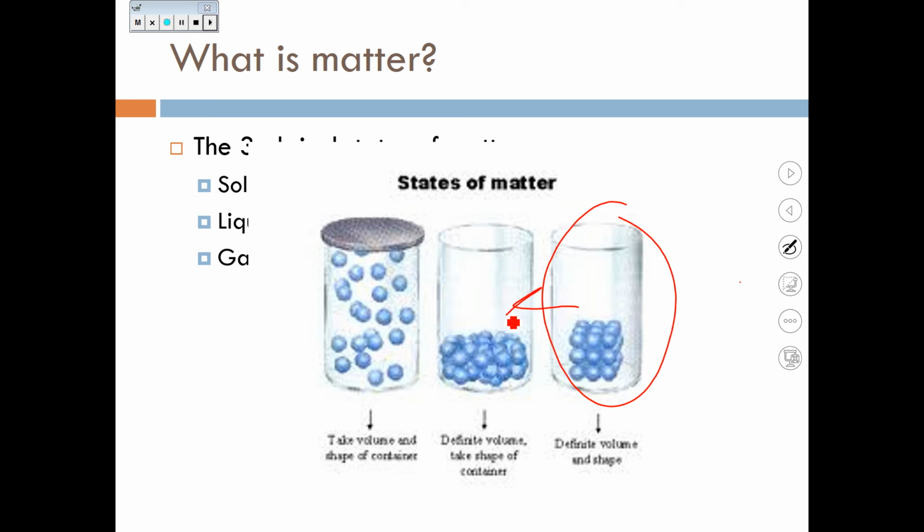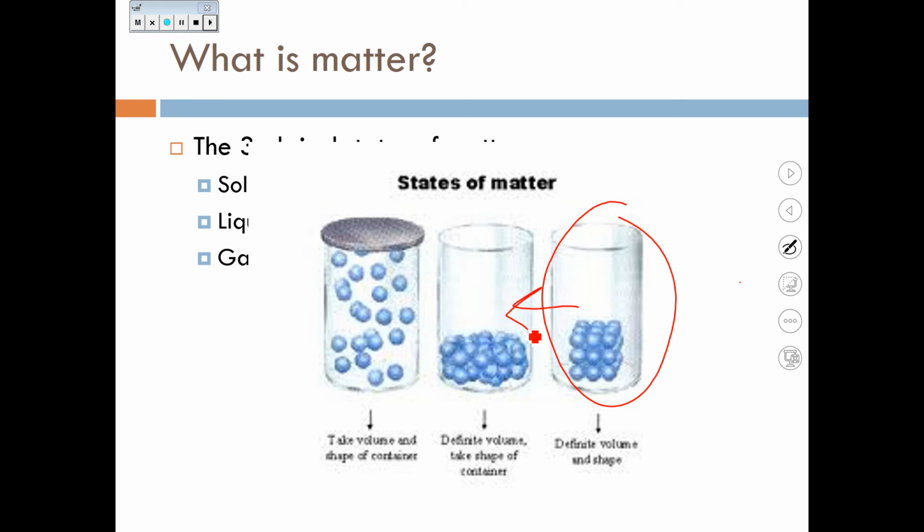As we gain more energy in those particles, the particles are able to break free from the crystalline lattice of a solid, and they are able to slide past one another. So they have a definite volume. The volume does not change.